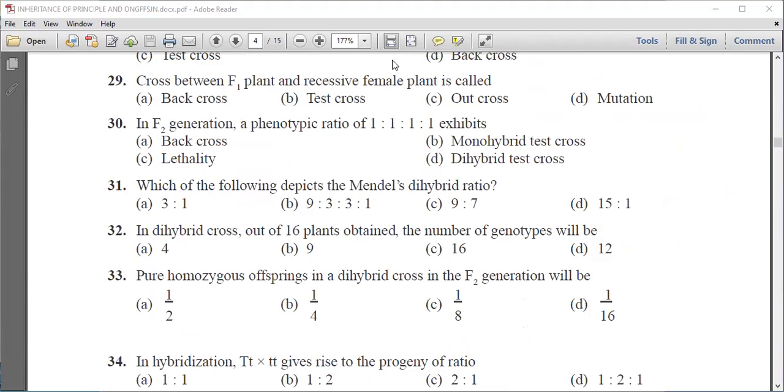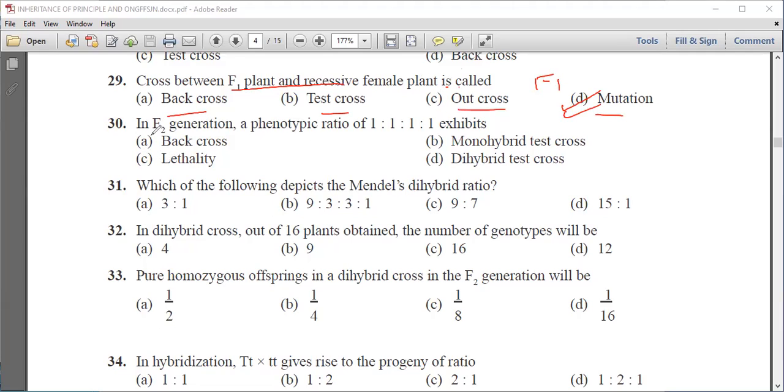Next question is, a cross between F1 plant and recessive female plant is known as back cross, test cross, out cross, or mutation. So we know that this type of cross is known as mutation.